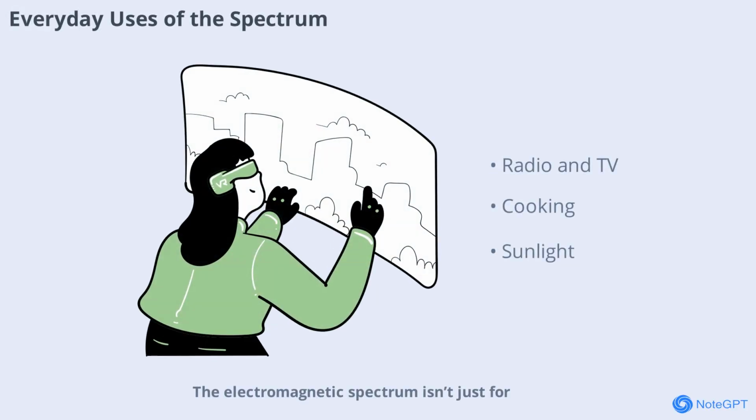Electromagnetic spectrum isn't just for scientists, it's part of our daily lives. From listening to the radio and cooking food to using remote controls and getting X-rays, we rely on different parts of the spectrum every day. Even sunlight, which powers life on Earth, is a mix of visible, infrared, and ultraviolet light. Understanding the spectrum helps us appreciate the technology and natural phenomena that shape our world.